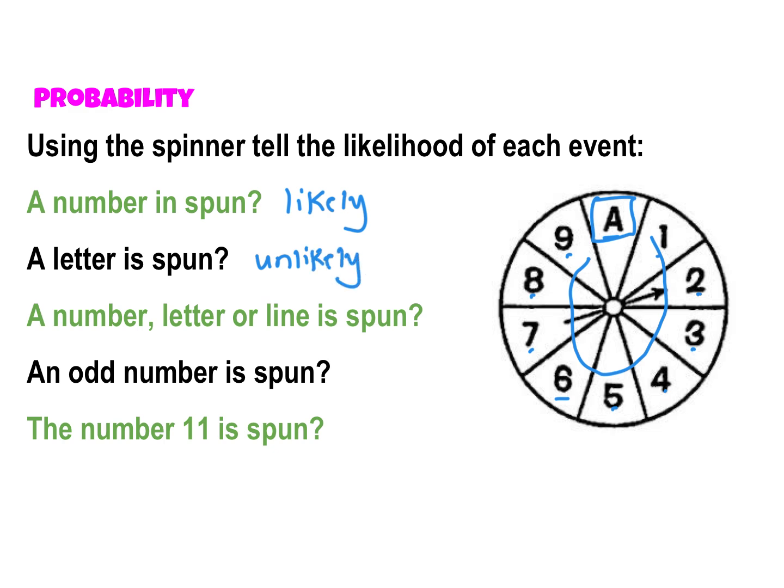A number, a letter, or a line. Now, typically we don't even consider that it could land on a line, so don't use that what if situation. But a number, a letter, or a line is spun. Well, it's going to be one of those things, right? So we're going to call that certain.